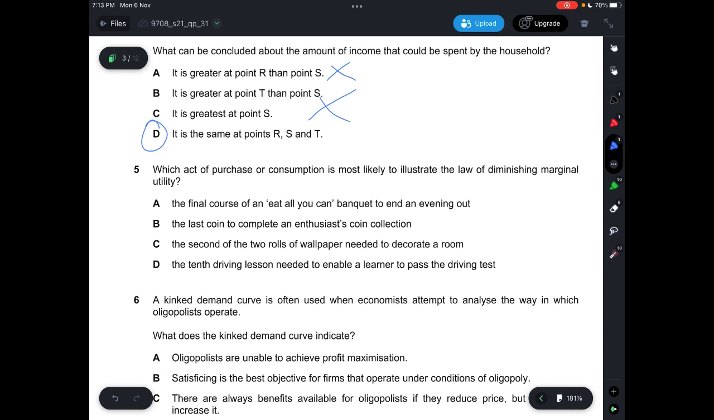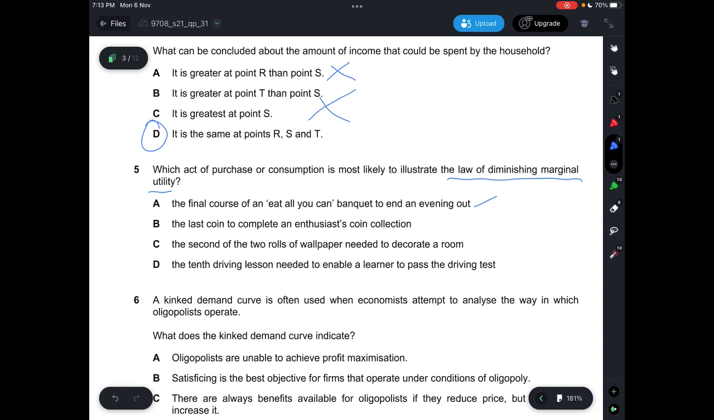Law of diminishing marginal utility, basically when you consume one more good, the marginal utility you get will be lower than the previous unit. So let's look at the 4 options here. A, it says the final course of an eat-all-you-can banquet to end an evening out. This is correct because you have too many meals in an eat-all-you-can banquet, like a buffet, for example. You eat too many things and then at the end there's a final course. Probably people would choose not to eat a lot of that, maybe it's a dessert, because their stomachs are already full. So this is an example of how the law of diminishing marginal utility will come into play.